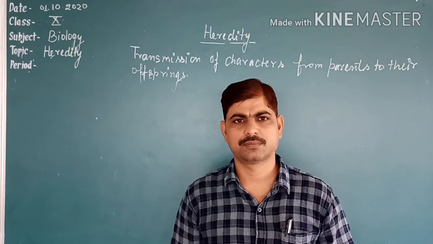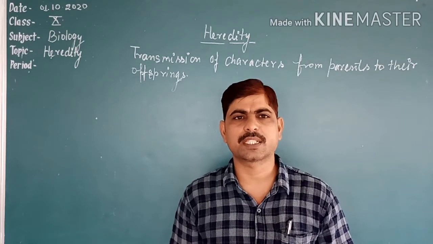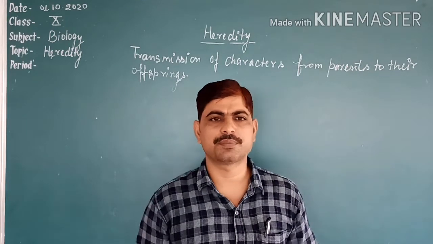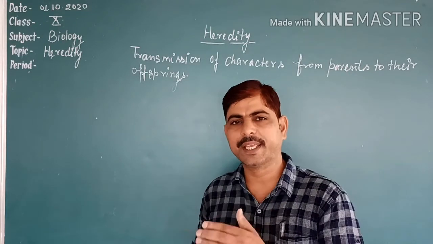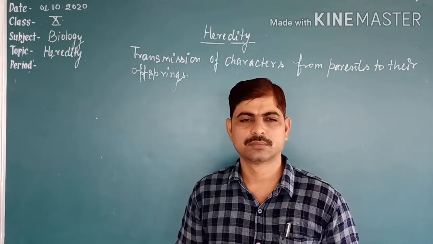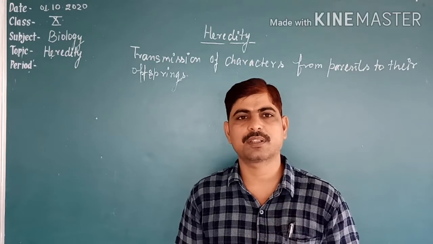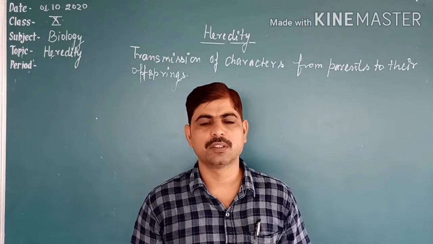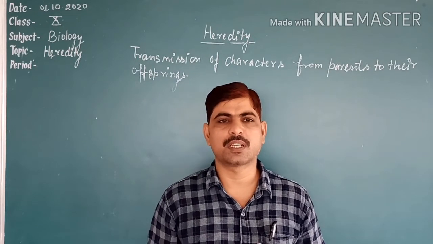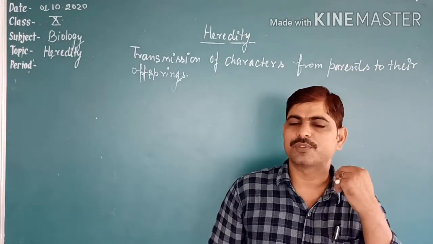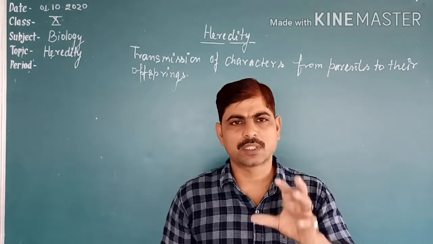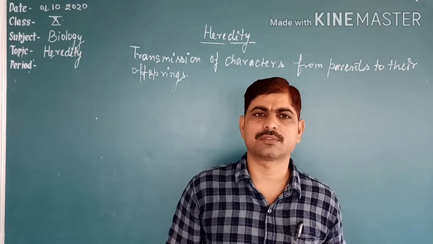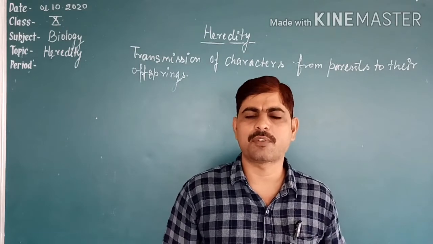Variations means the characters, like if we take the example of human beings: the color of hair, style of hair, curly or straight hair, brown or black hair, chin separated or low line, earlobes attached or free, color of eyes, height. So these are called the characters, the distinguishing features of organisms.